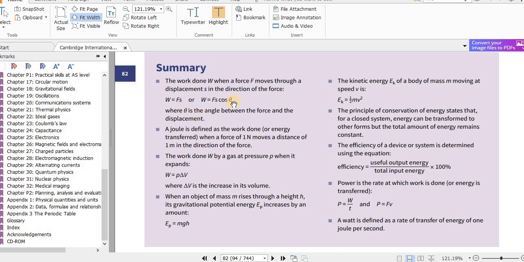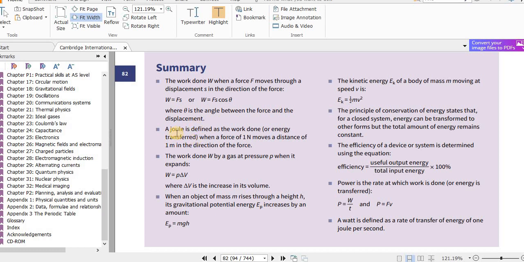Now if they are at an angle to each other, now here the angle is 0, so cosine 0 is 1. Even if you look at this equation, the angle theta is the angle between the force F and the displacement S. So if theta is 0, then you get this equation. Now if theta is 180, you get minus Fs. The force and the distance are in opposite directions. Then if this angle is 90, the force and S are perpendicular to each other. Cosine 90 is 0, so no work is done. Where theta is the angle between the force and the displacement.